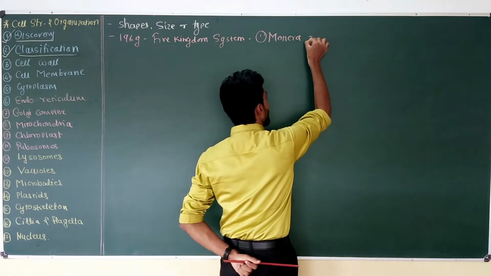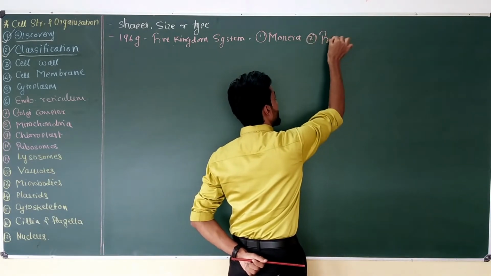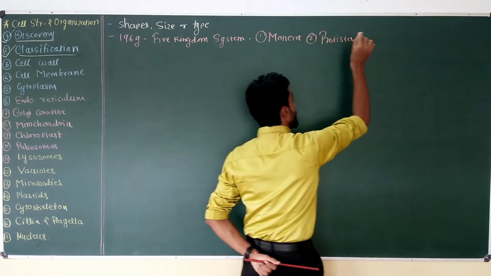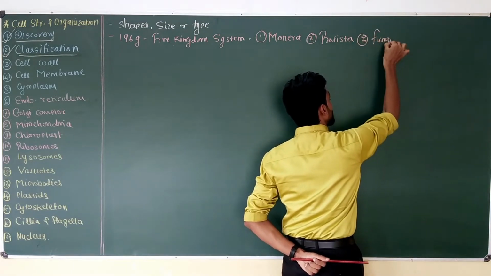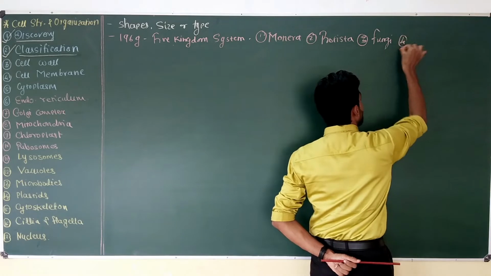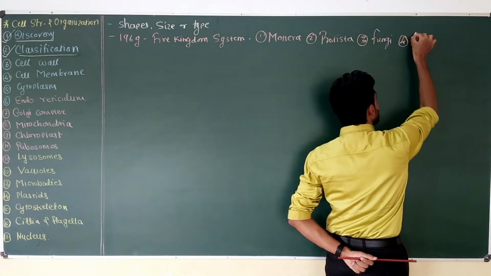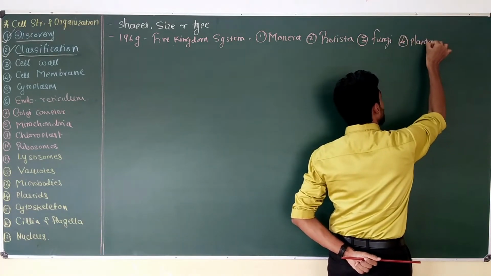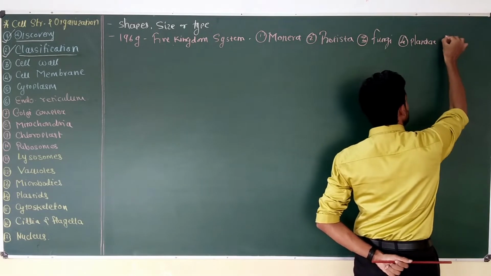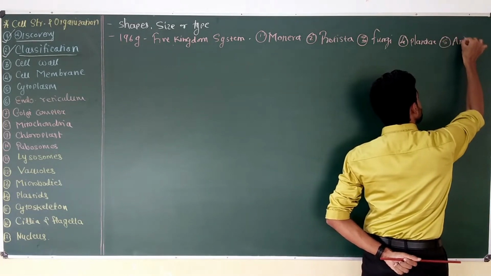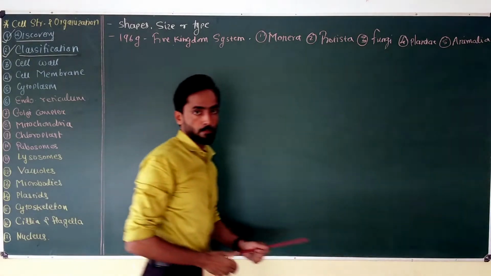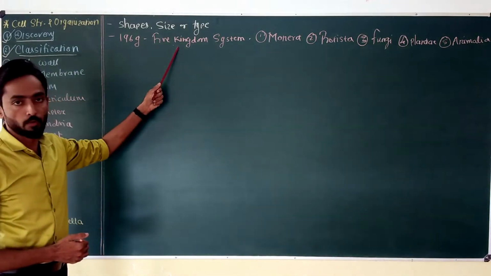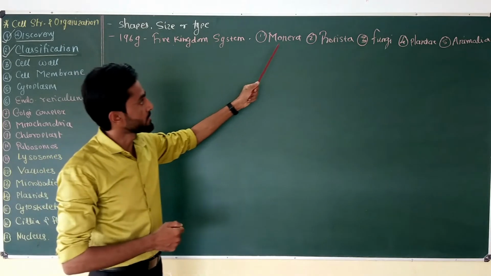The second kingdom was Protista. The third kingdom was Fungi. Kingdom four was Plantae. And the last kingdom was Animalia. So R.H. Whittaker proposed this five kingdom system of classification.